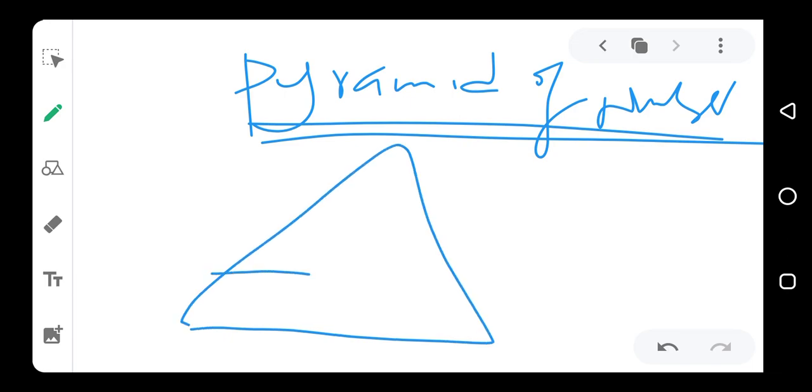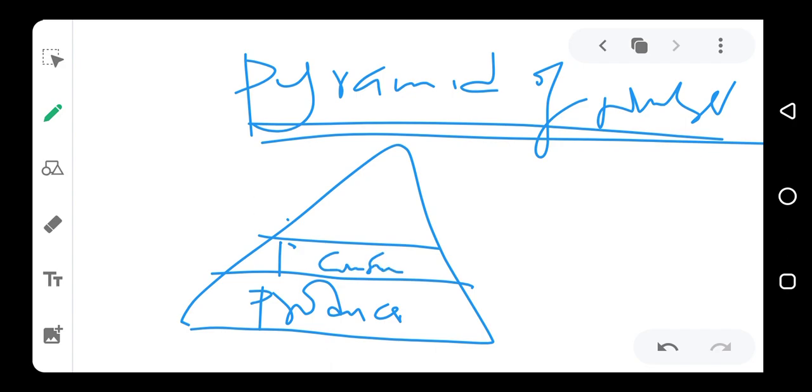Now, if this level represents producers, at this level, the primary consumer, the energy will decrease. Then at the secondary consumer, the energy will decrease again, and then the tertiary consumer.